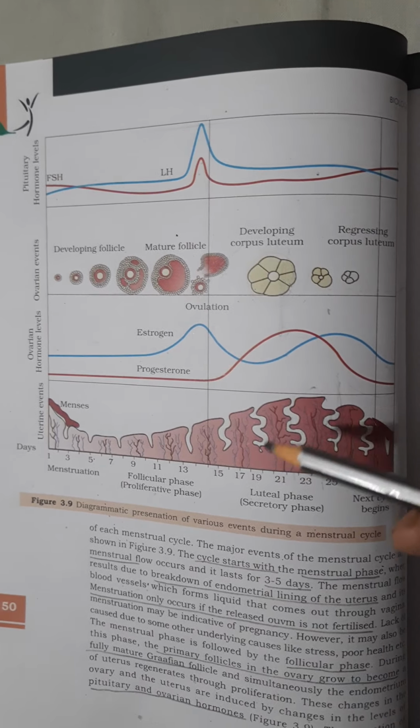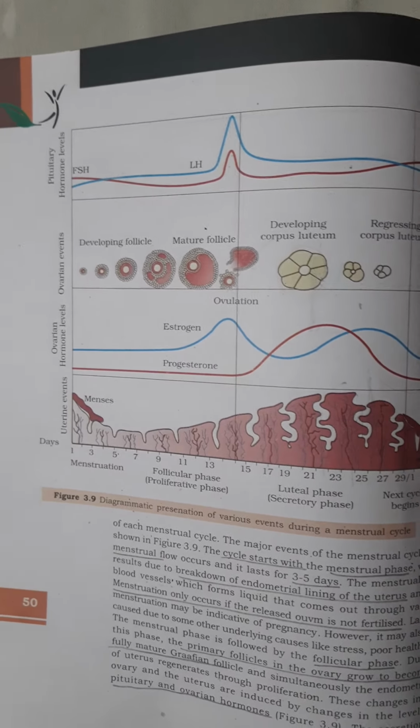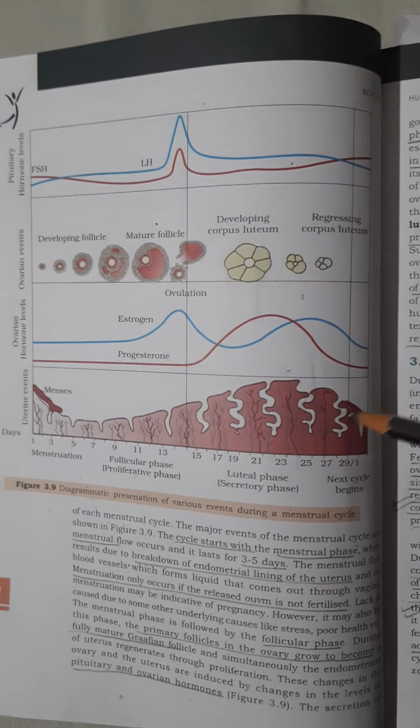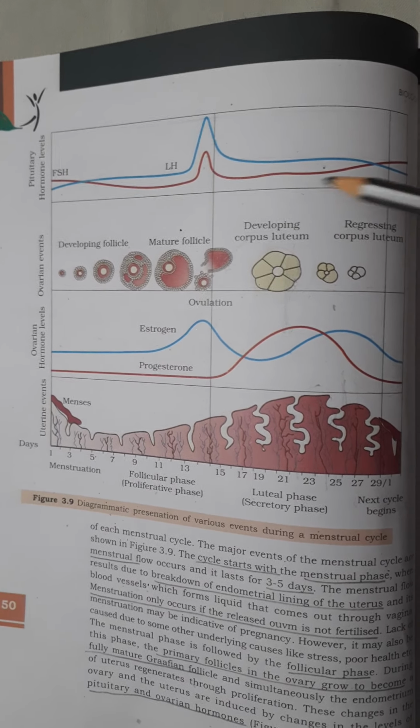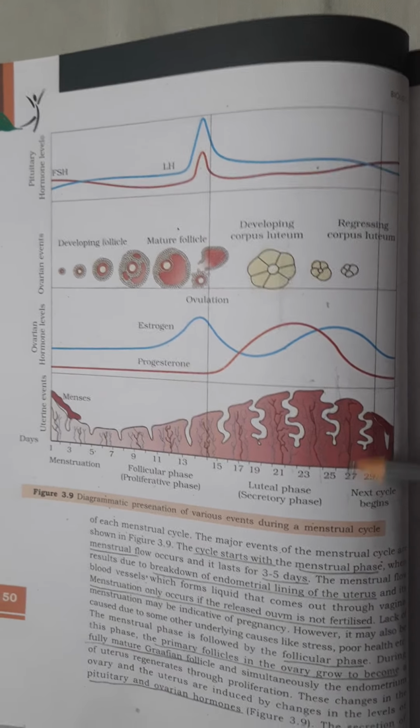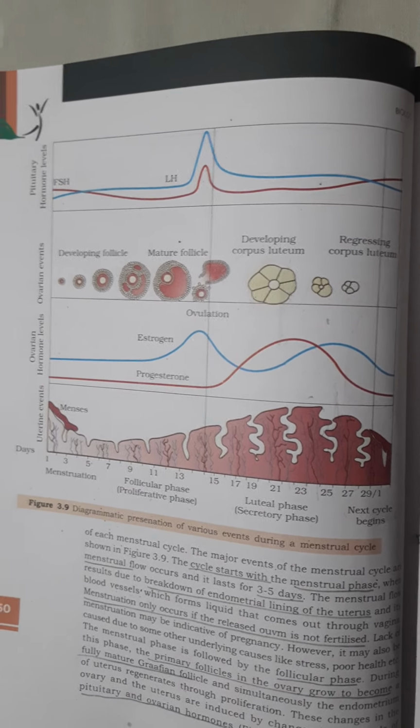So these things should be very clear. What is happening day-wise? If the female gets pregnant, what changes will be there? And if the next cycle has to begin, then these levels will lower. Otherwise, this will be maintained at high levels.